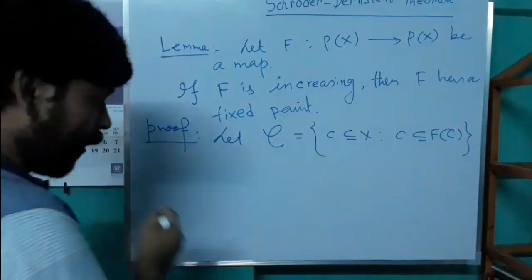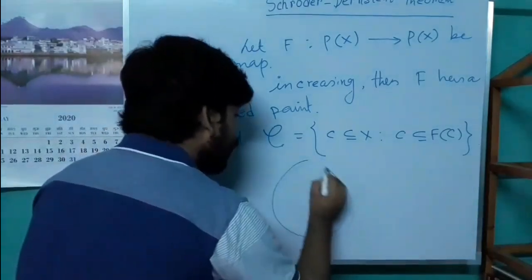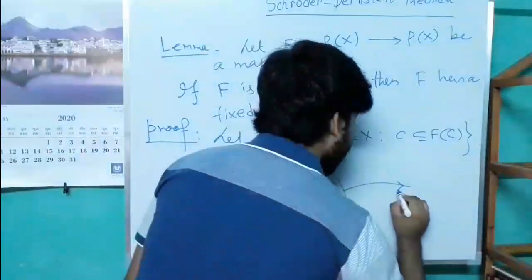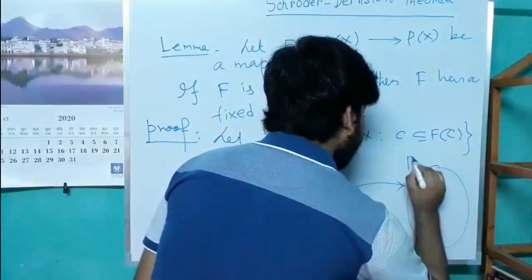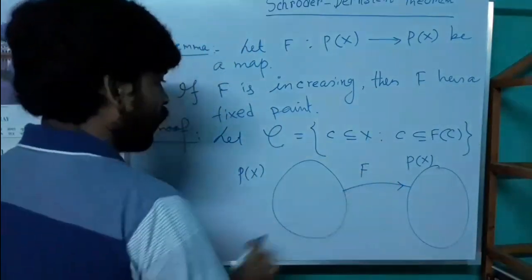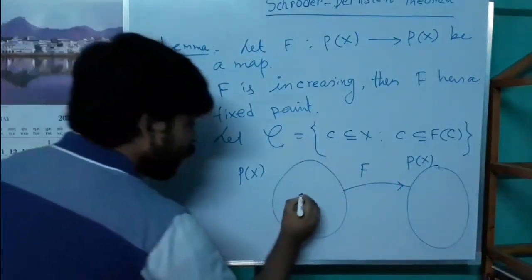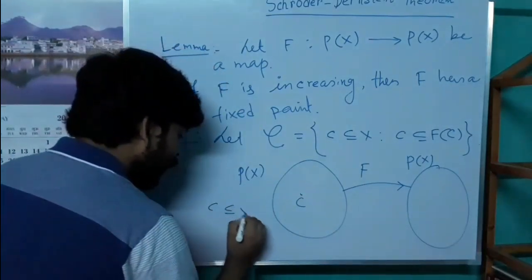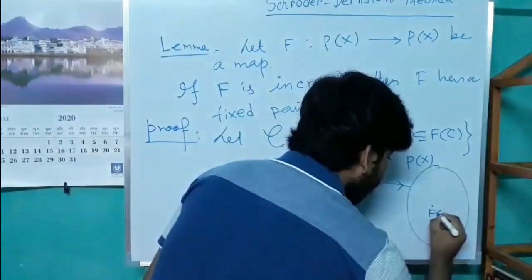Actually, this is P(X), and this is the map F. So C is a point here. C is a subset of X and F(C) is a point here.